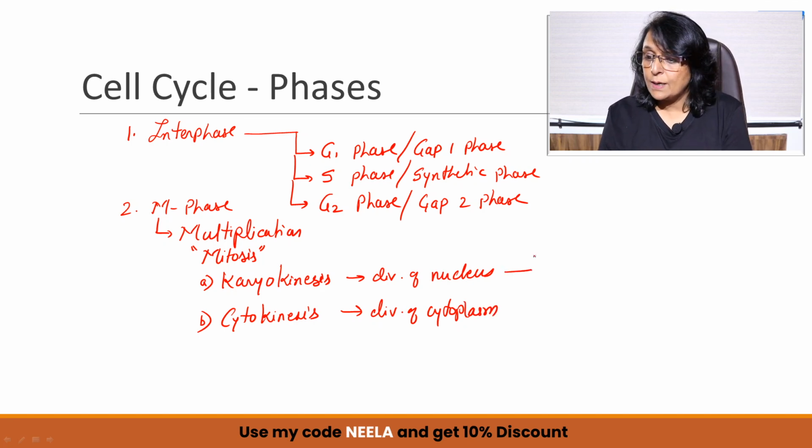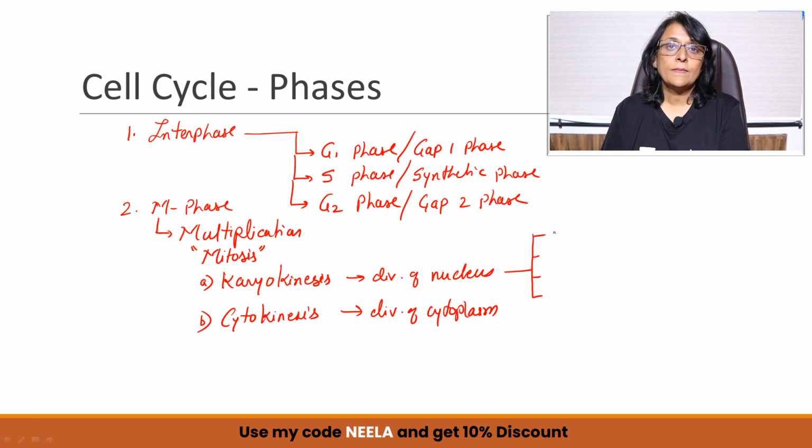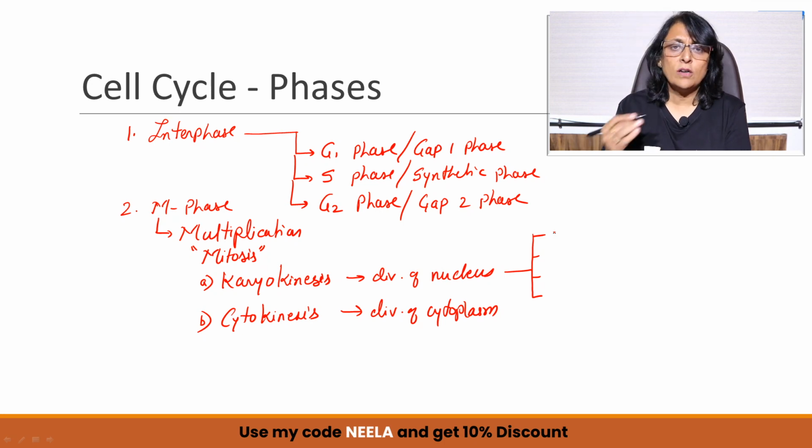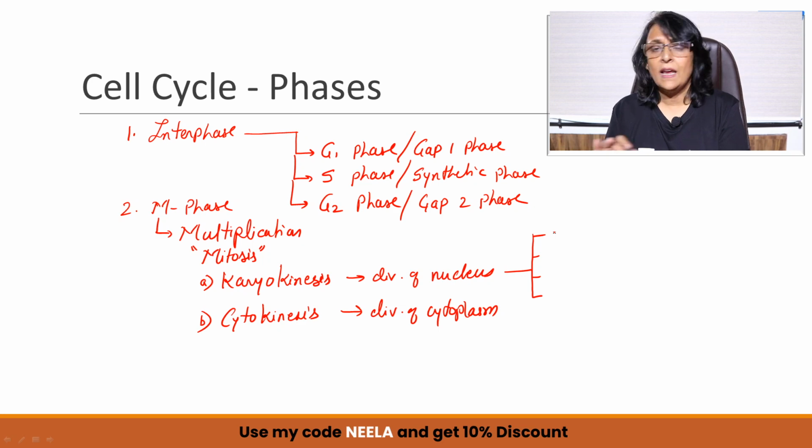Karyokinesis is completed in 4 sub-phases. Because we are looking at the cell cycle at a glance, it appears like so many phases are there. But when we actually take it up step by step, it automatically becomes clear and it is not at all difficult. The first is prophase.